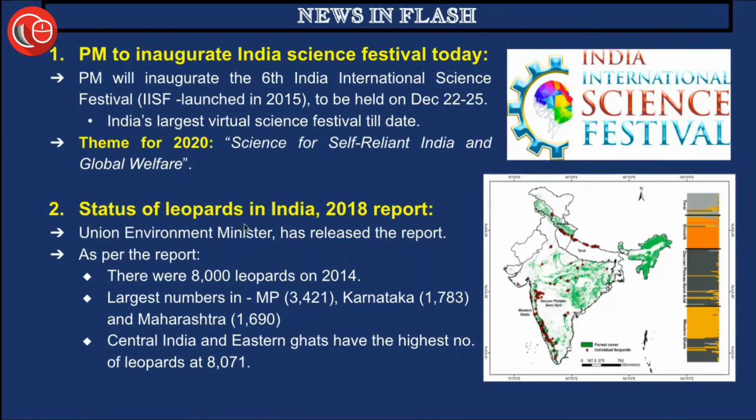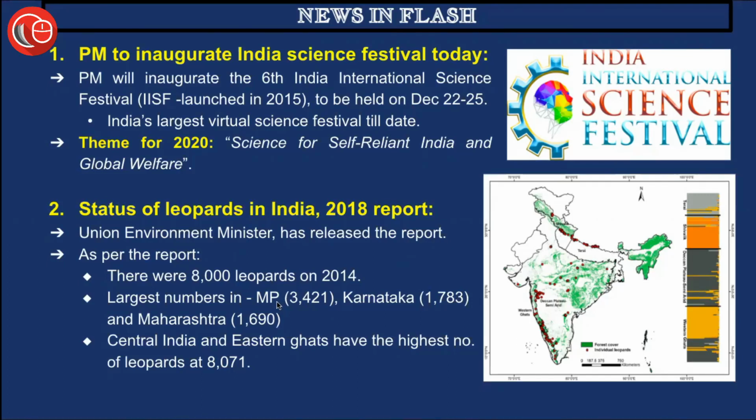Second, Status of Leopards in India 2018 report. The Union Environment Minister has released the report. As per the report, there were 8,000 leopards in 2014, and the largest number is in MP, Madhya Pradesh, then in Karnataka and Maharashtra. So this can be a very potential prelims question as to which state in India has the largest number of leopards. It is Madhya Pradesh.